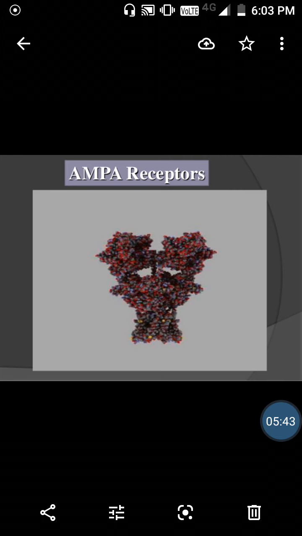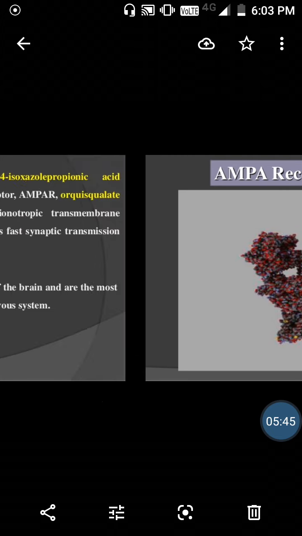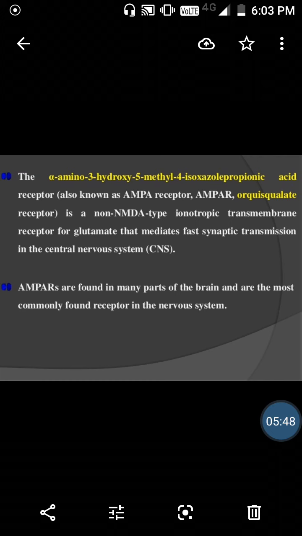Now we will see the next receptor type, which is the AMPA receptor, the alpha-amino-3-hydroxy-5-methyl-4-isoxazole propionic acid receptor, also known as AMPAR. This receptor is a non-NMDA type of ionotropic transmembrane receptor for glutamate that mediates fast synaptic transmission in the CNS. So what does AMPAR do? It is found in many parts of the brain and is the most commonly found receptor in the nervous system.